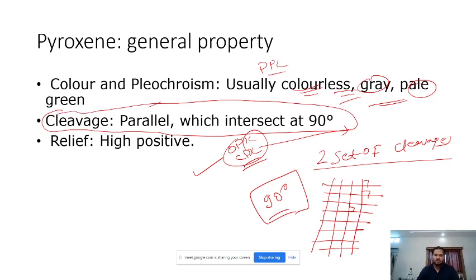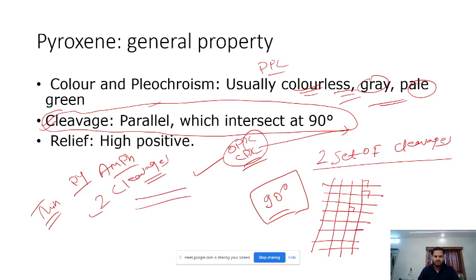Because sometimes when you have a thin section, there are 2 important minerals, pyroxenes and amphibole. Both are present and both have 2 well developed sets of cleavages. So how will you distinguish between them? By the angle between the 2 sets.